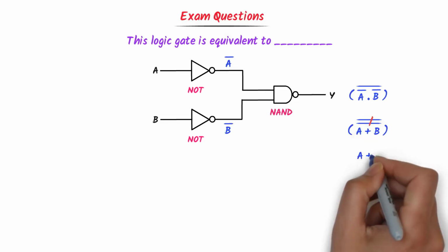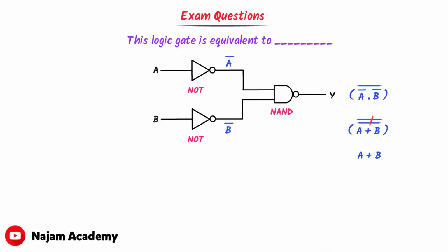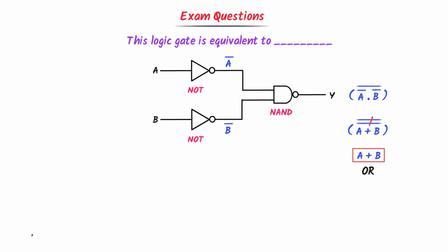We get A plus B. We know that A plus B represents OR gate. Hence this digital circuit is equivalent to OR gate. Thus using this simple method, we can solve logic gate problems easily. I hope that you have learned all about logic gates.